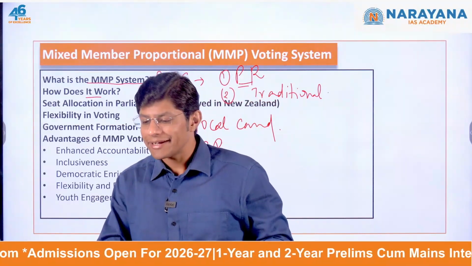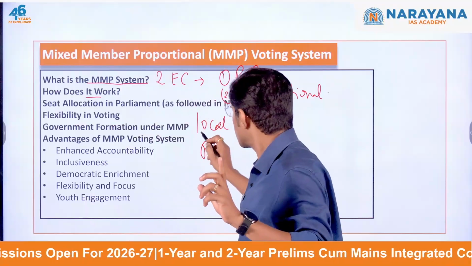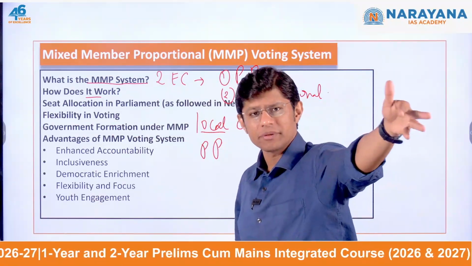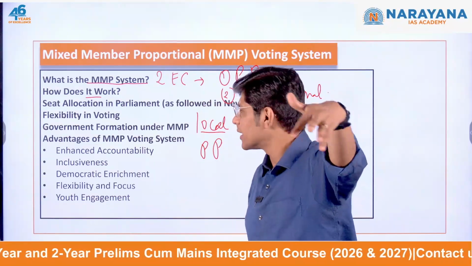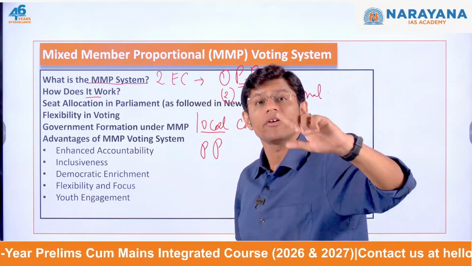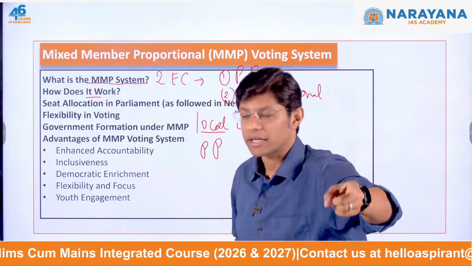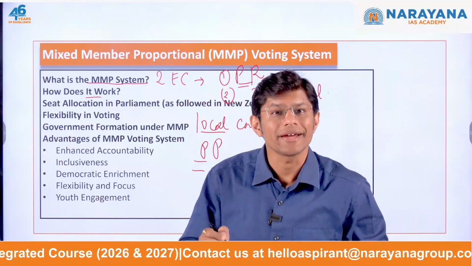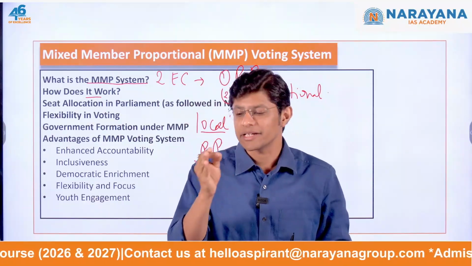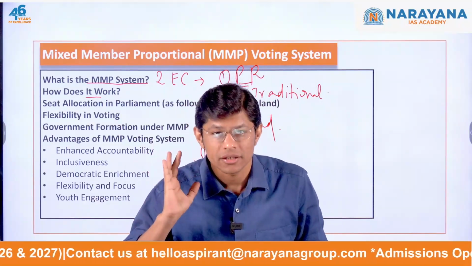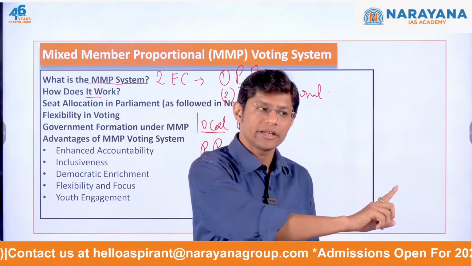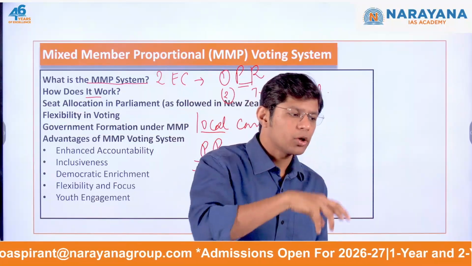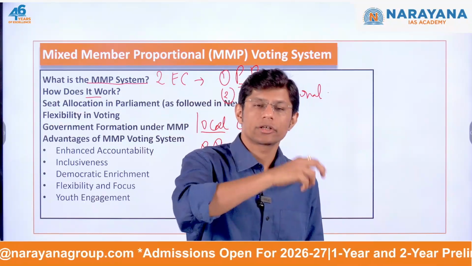And the local candidates who win, they enter the parliament directly. For example, we know the constituencies that we practice in our country. So whoever wins, they enter the parliament directly. While the party list seats are adjusted to ensure proportional representation of all the political parties. So one, the local candidates who win directly enter the parliament. Then we have the party list seats. So a party, depending on the votes it gets, is allotted seats.